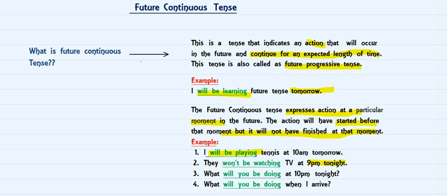That is how you can understand future continuous, that anything that is going to happen in future, the action that is going to happen in future could be for a particular set time length or could have started before that moment, but it will not be finished at that moment. That is how you can understand future continuous. The two more examples here are, what will you be doing at 10 p.m. tonight? So this is a question form of future continuous tense. Like a person is asking, what will you be doing at 10 p.m. tonight? Now again, the action he is asking about will be in future and the time denotation is also there. So these type of sentences will come under your future continuous tense.